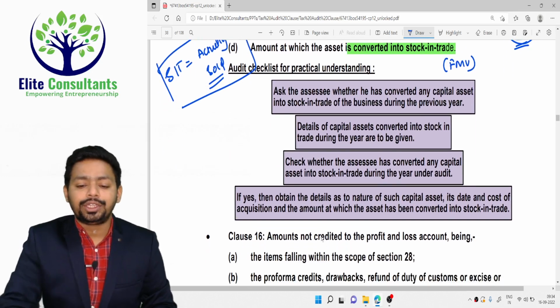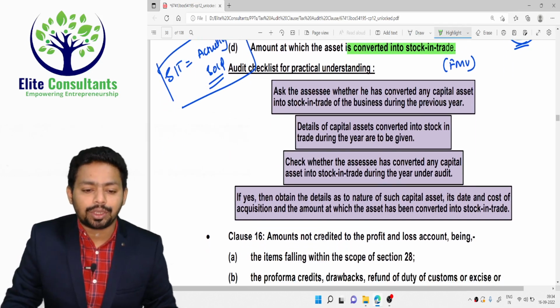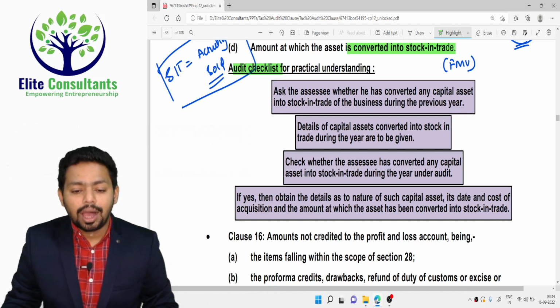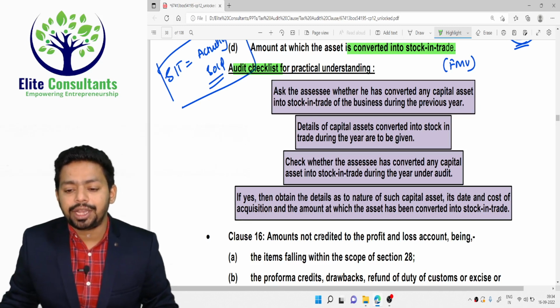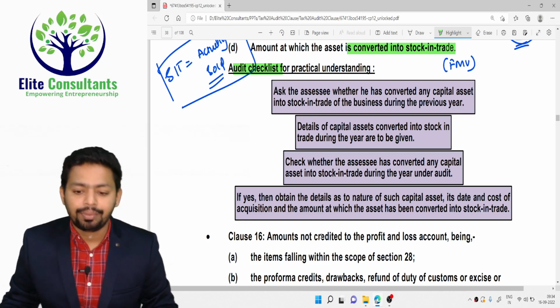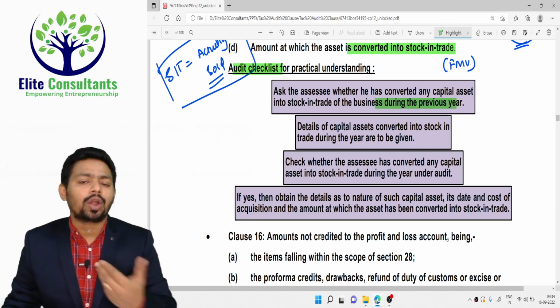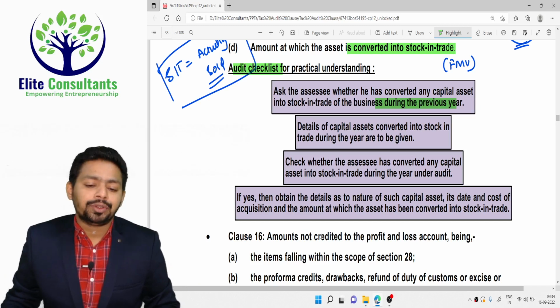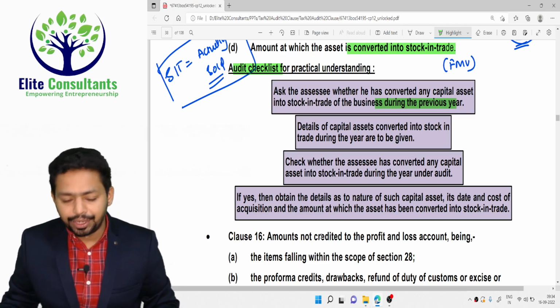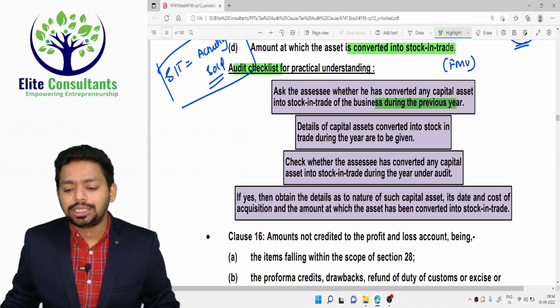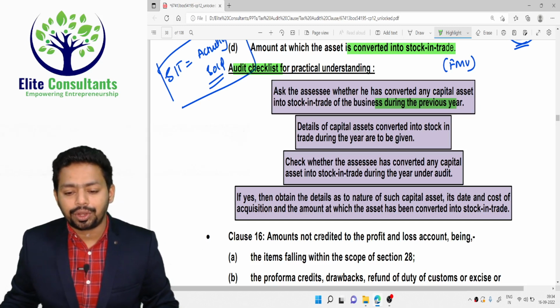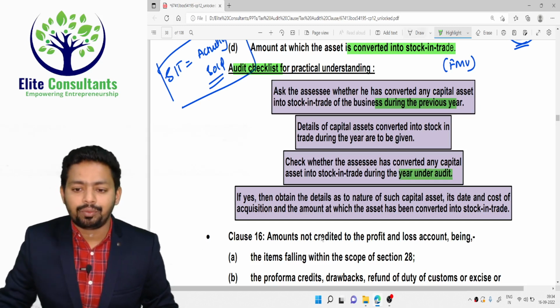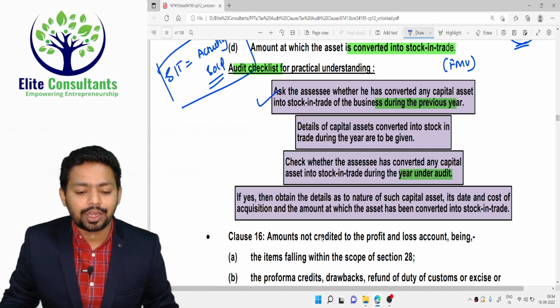Audit checklist. Now as an auditor, what are you supposed to do? Ask the assessee whether he has converted any capital asset into stock in trade of the business during the previous year. So the first thing is discussion. You should always talk to the client openly. Details of capital assets converted into stock in trade during the year are to be given. Check whether the assessee has converted any capital asset into stock in trade during the year of audit. Now here you are asking and here you are checking.